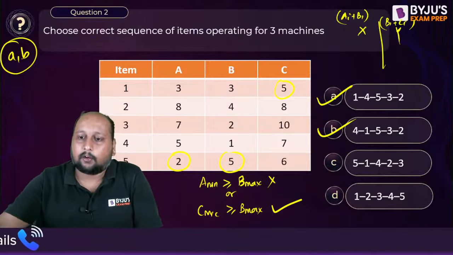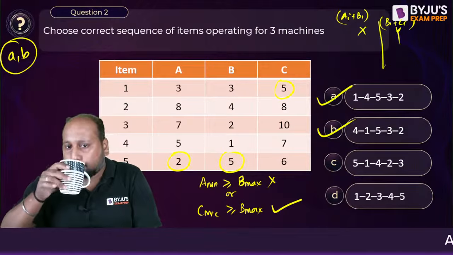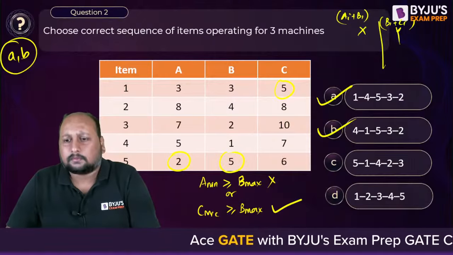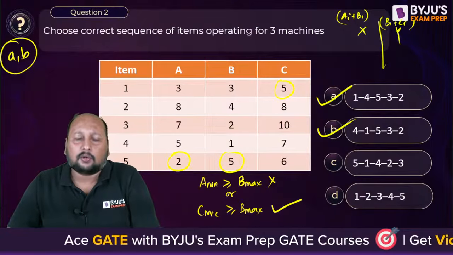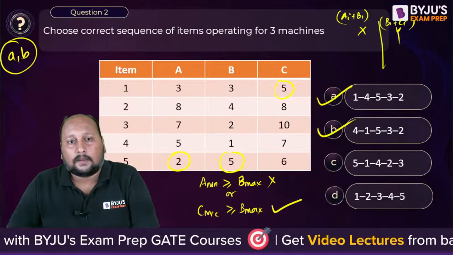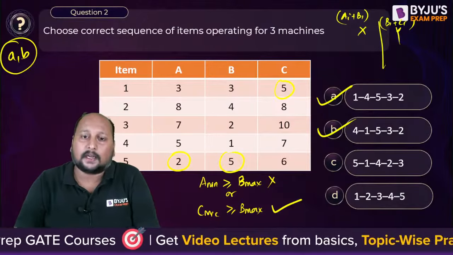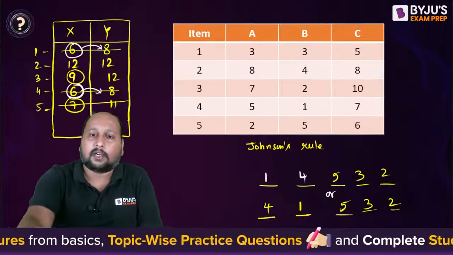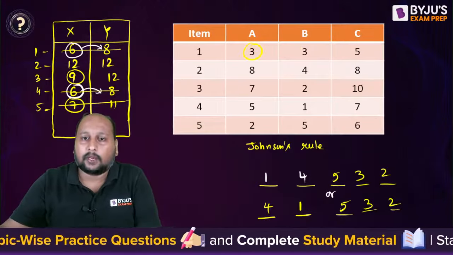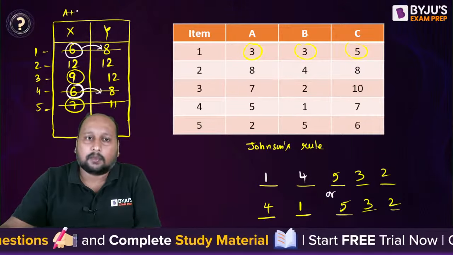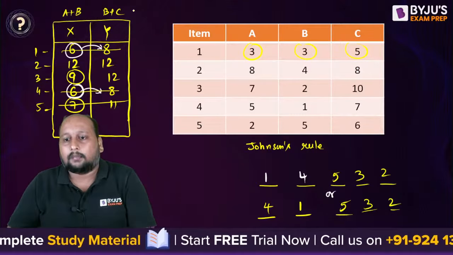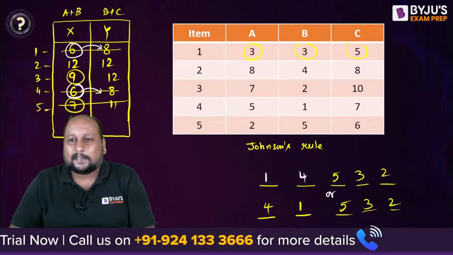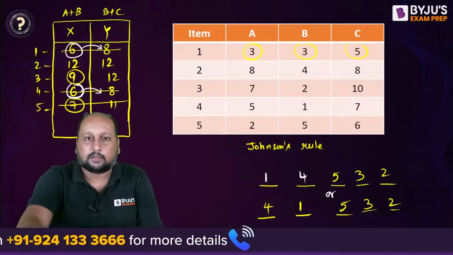Is this clear? Very good, Raghu. You can definitely get a question like this, and it is actually a 1 mark question. It's a very easy question. The only thing you have to do is check that one of the conditions is satisfied, either this one or this one. Once you convert into a 2 machine job, you add the processing times of the individual machines: A plus B and B plus C. By that you convert into 2 machines, and then you can apply Johnson's rule very easily. Clear? Right, next question, question number 3 on the screen.